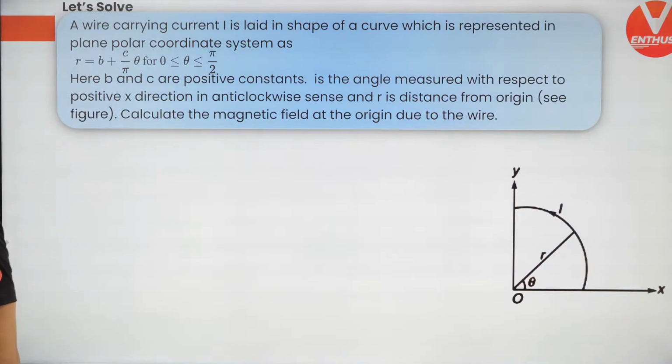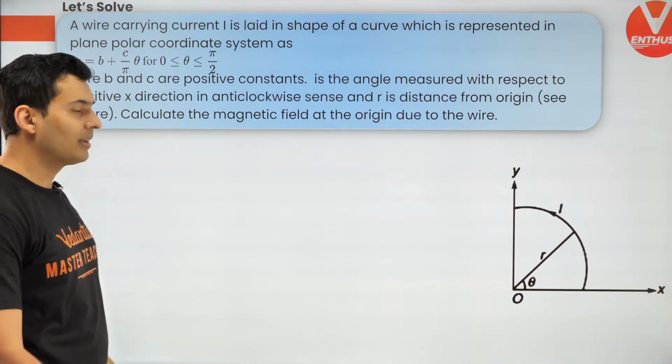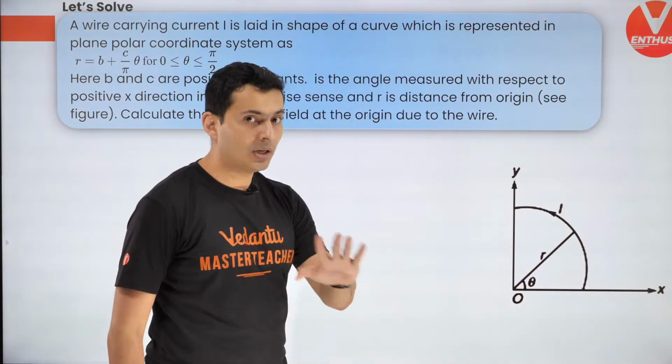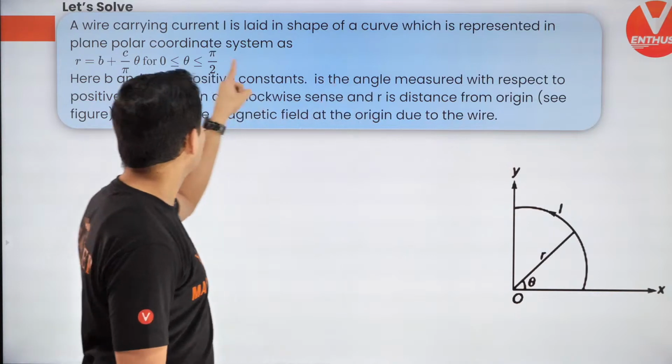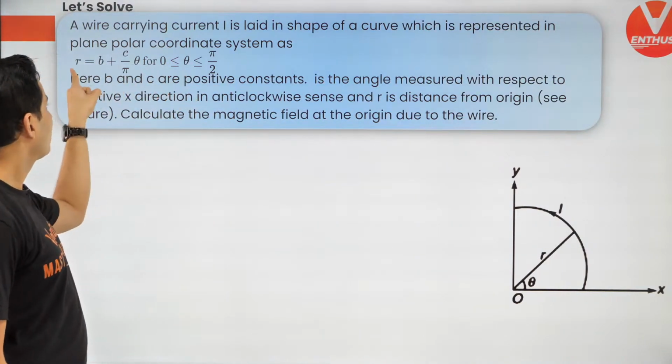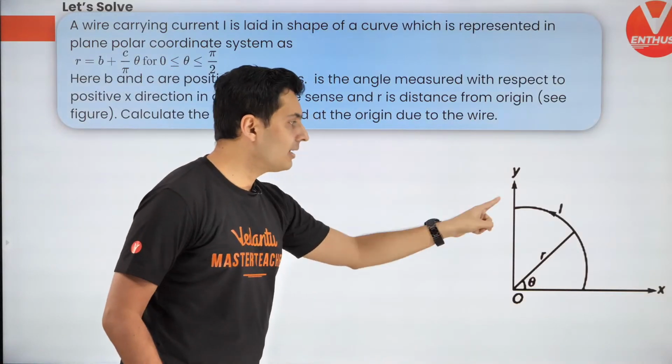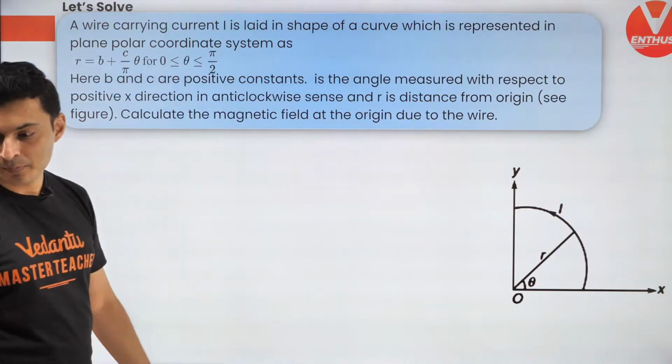Alrighty, let's see how many of you are going to get this. It is going to involve some bit of derivatives and integration. I'll tell you what, this is not a quarter of a circle. It's not. The radius itself changes with theta. So radius changes with theta. The question is, what is the magnetic field due to this current carrying wire?